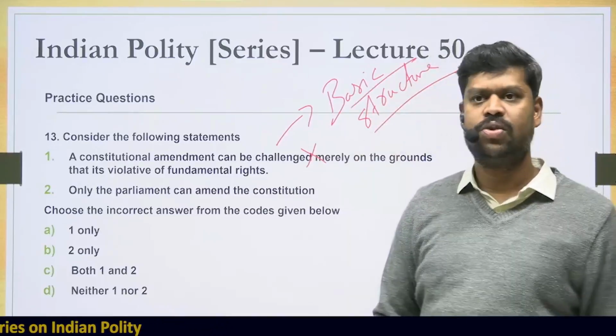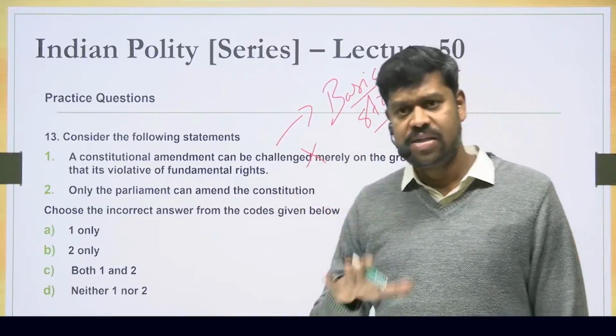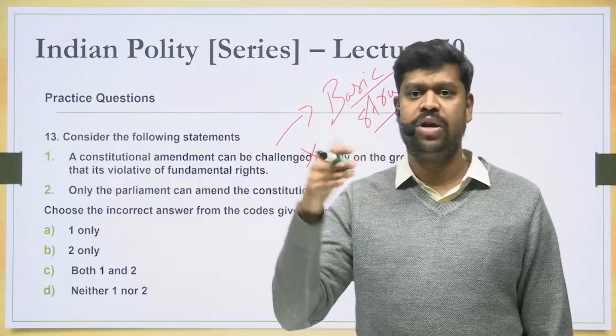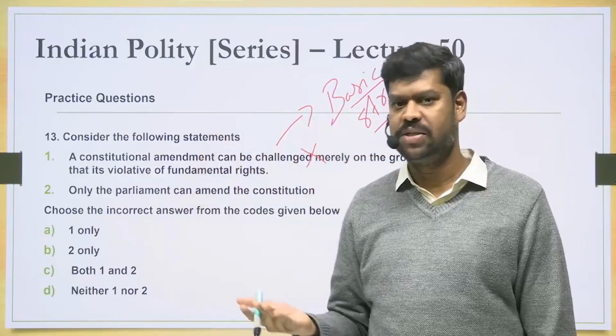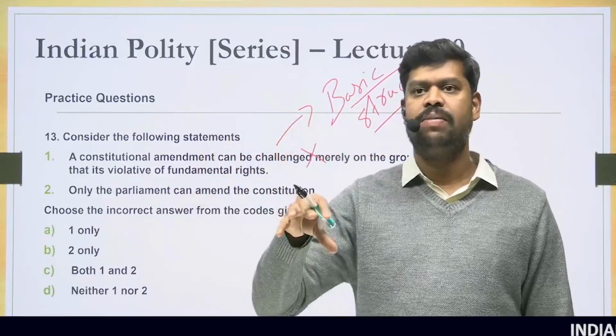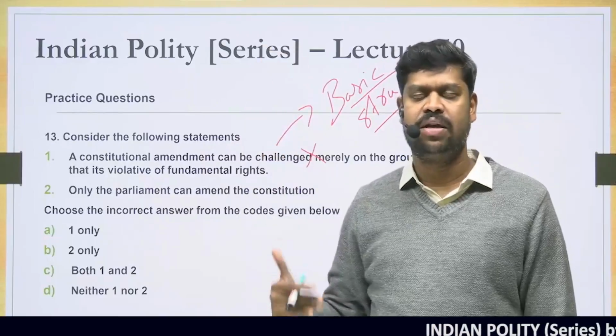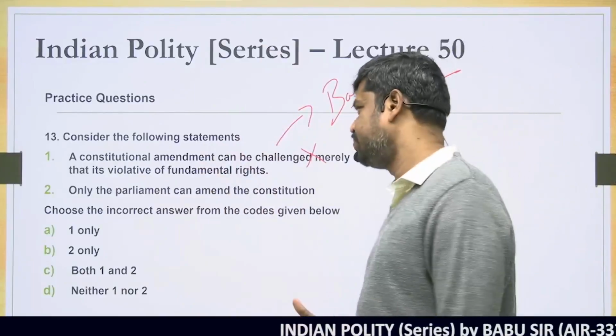So that's the only ground, not merely that it is violative of fundamental rights, unless that fundamental right is also part of the basic structure. For example, Article 14 is part of the basic structure, Article 19 is part of the basic structure, Article 21 is part of the basic structure. If these fundamental rights are violated, the amendment can be challenged, but not every fundamental right in Part 3 has been given the status of basic structure by the courts.